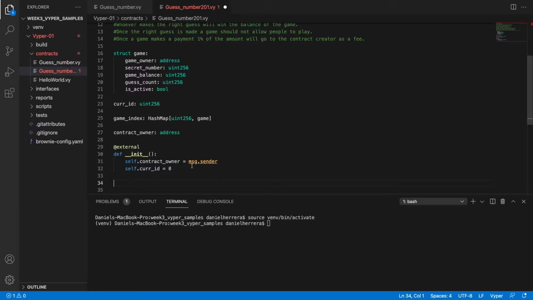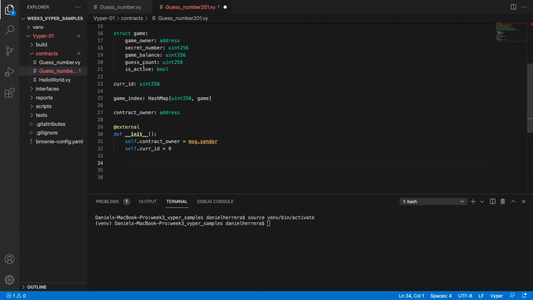We are going to be able to do this as the constructor. Now we need to be able to add games, right, and learn how to use these data structures that we are creating. So what we're going to do is something very similar to what we did in the constructor when the contract itself was the game, but we are going to leverage these structs that we have here and the hash map. So for that, we're going to have a function here that's going to be external. We are going to make it payable. And this function is going to be called def create_game.